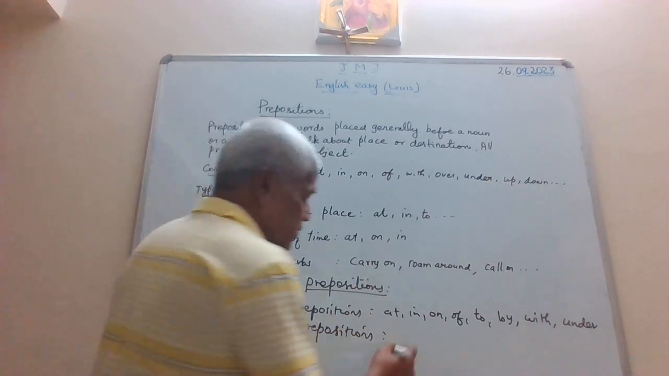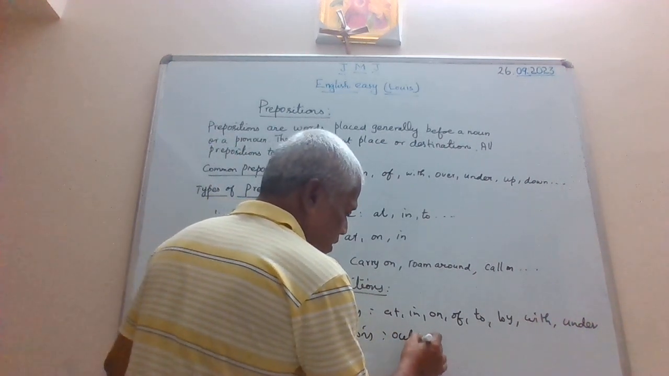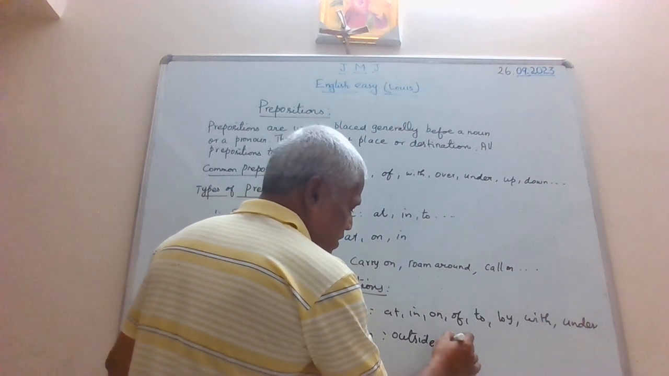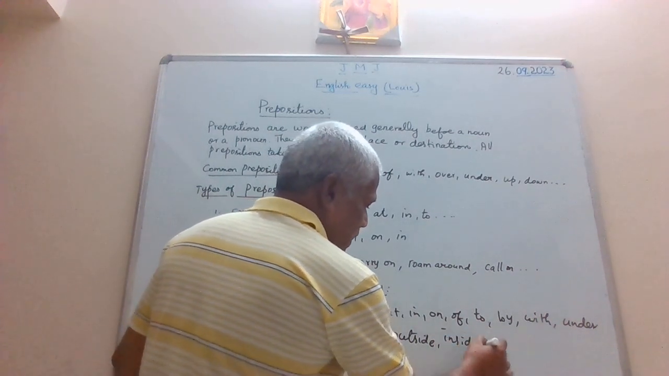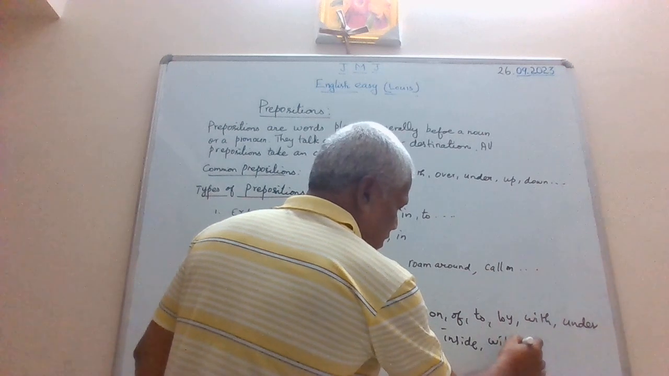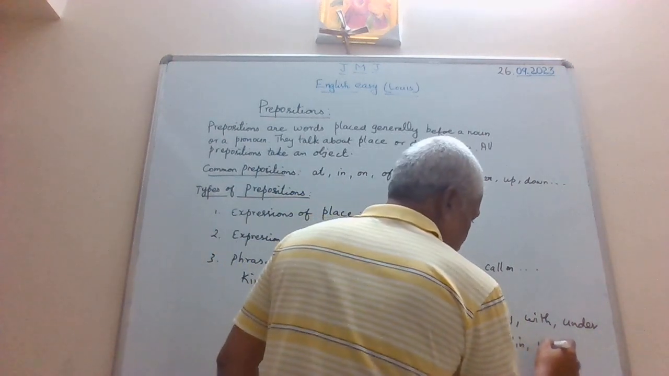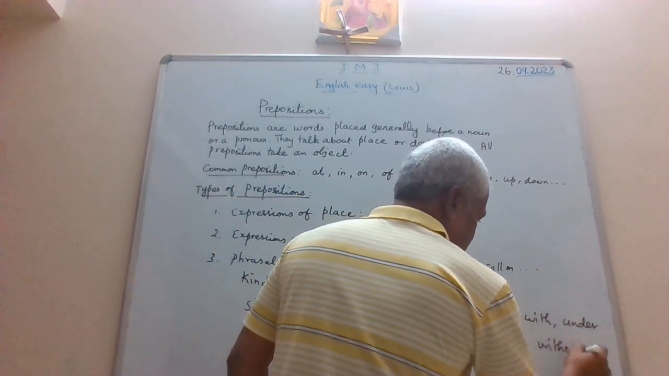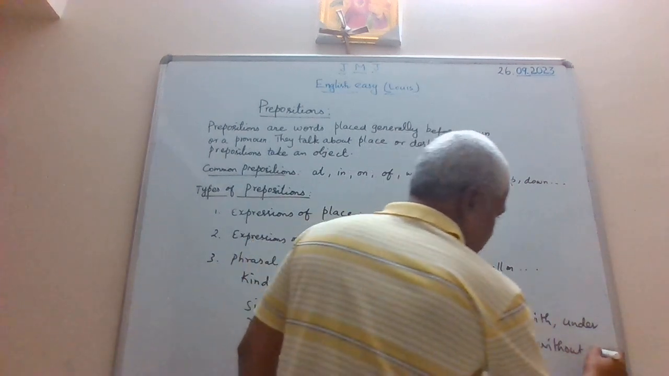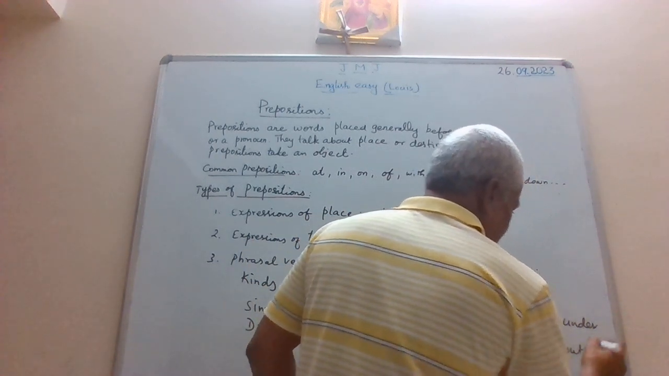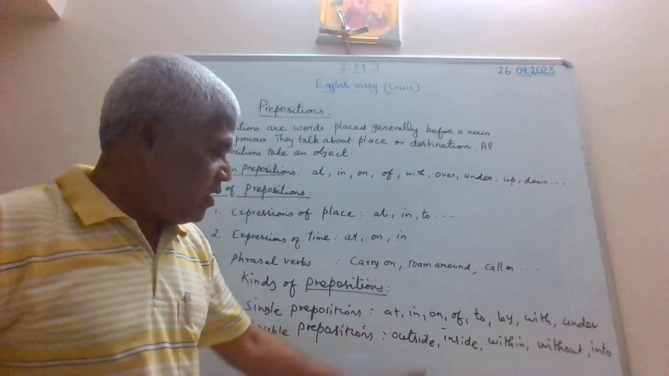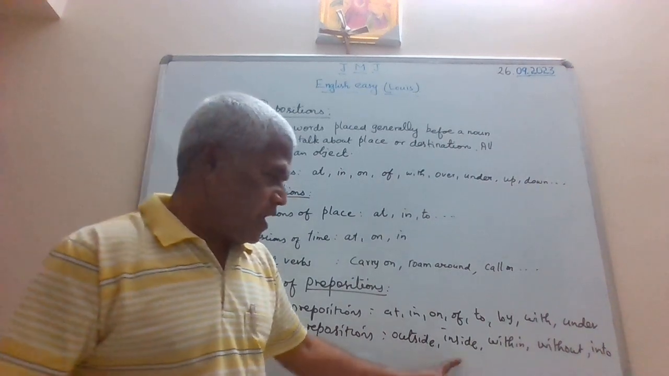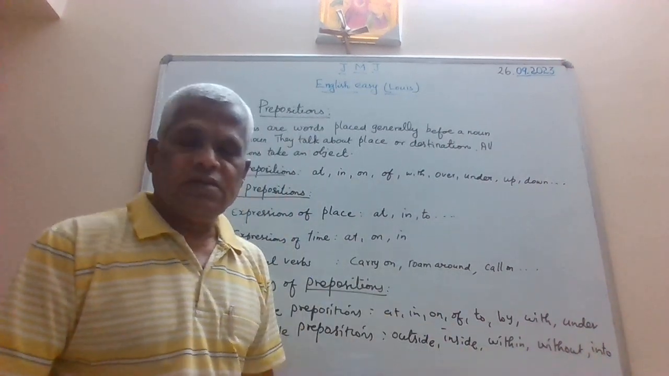Double prepositions you must have seen. See, outside, inside, within, without, into. So, like that. You see now, outside, inside, within, without.